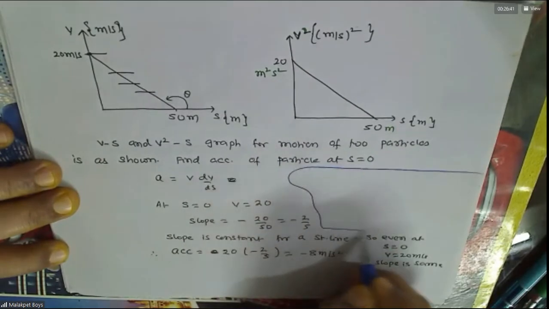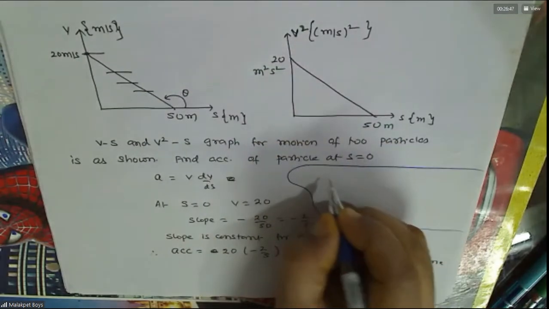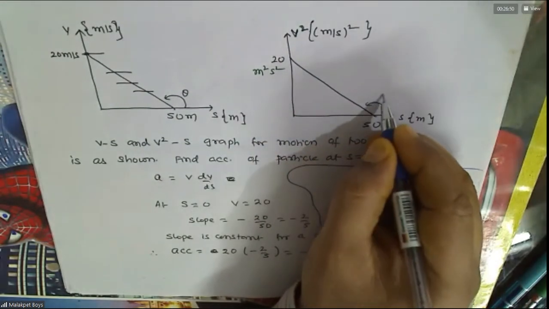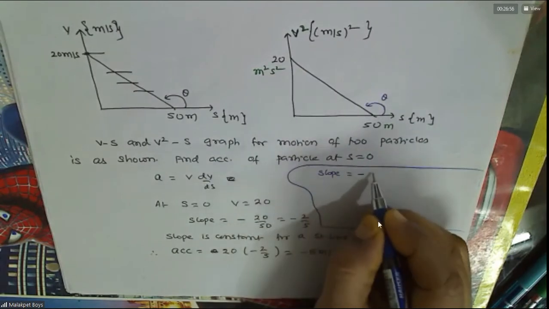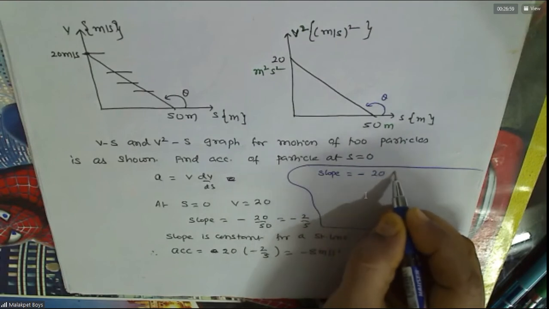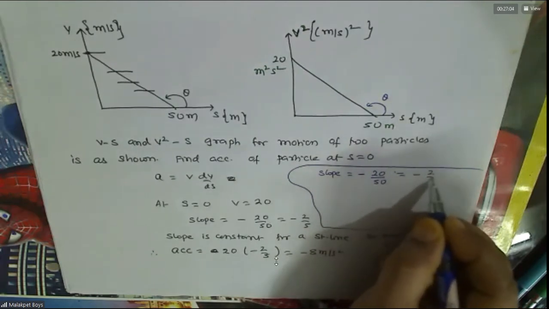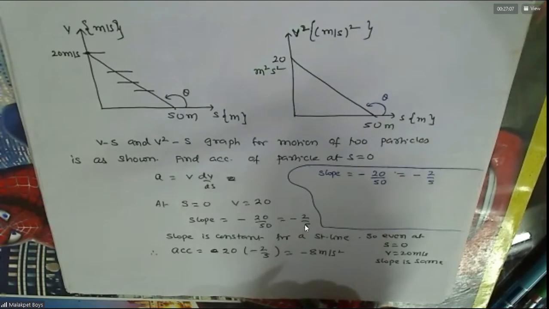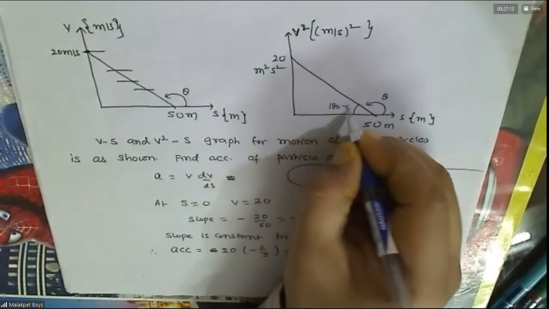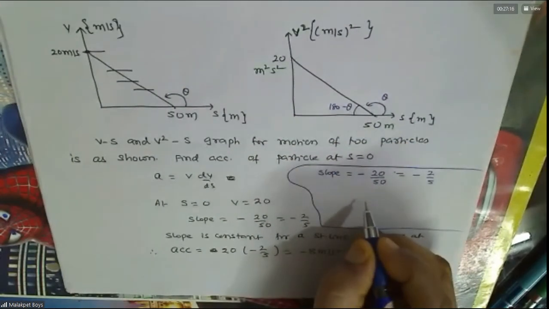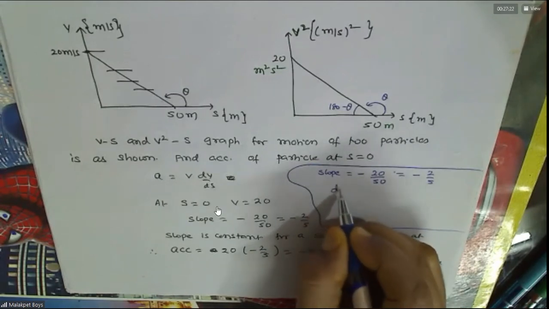For the second part of the problem, you can see what is the slope at any point. Is this slope negative or positive? Negative. Minus tan theta, no? Minus 20 by 50. Do you agree with this? Yes, sir. Why? Because if that is theta, this will be 180 minus theta, so tan of 180 minus theta is negative. Understood this or not? Clear? Yes, sir.